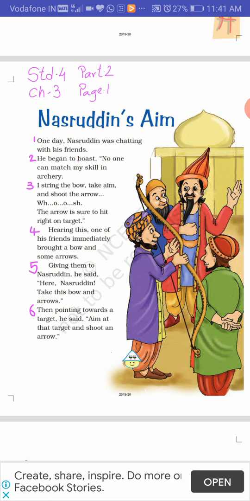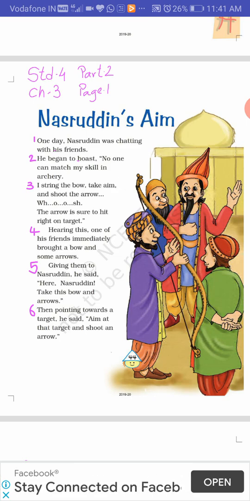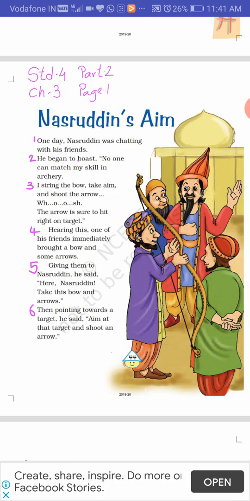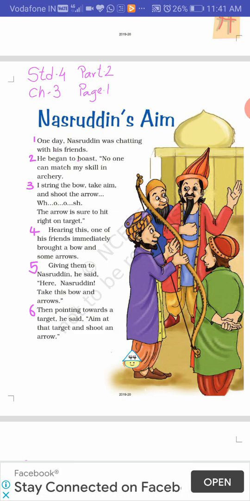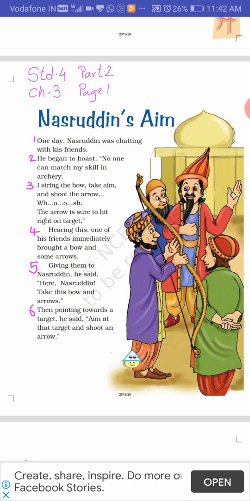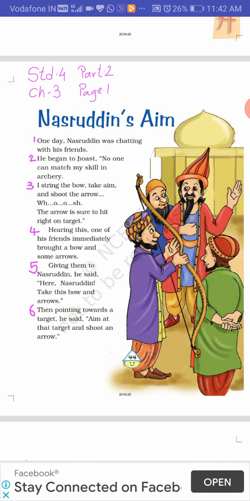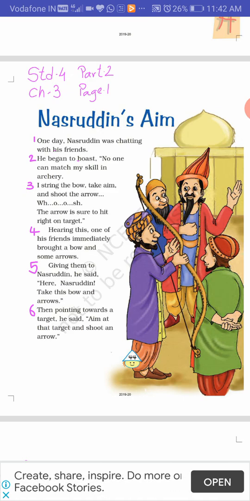The fourth paragraph is, hearing this, one of his friends immediately brought a bow and some arrows. Immediately means very fast, quickly. So one of his friends brought the bow and arrow. As you can see, it is in their hand in this picture. Fifth paragraph is, giving them to Nasruddin, he said, here Nasruddin, take this bow and arrows. So he is offering the bow and arrow to Nasruddin so that he can show his skills to others.